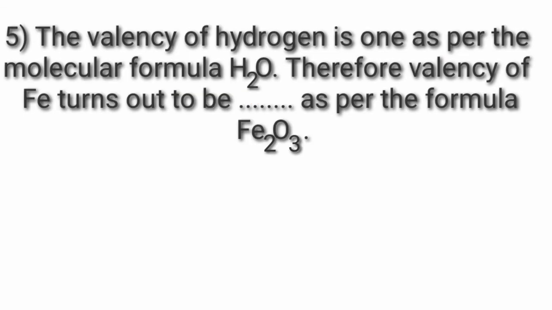Question 5. The valency of hydrogen is 1 as per the molecular formula H2O. Therefore, the valency of Fe turns out to be blank as per the formula Fe2O3. Answer: the valency of hydrogen is 1 as per the molecular formula H2O. Therefore, the valency of Fe turns out to be 3 as per the formula Fe2O3.